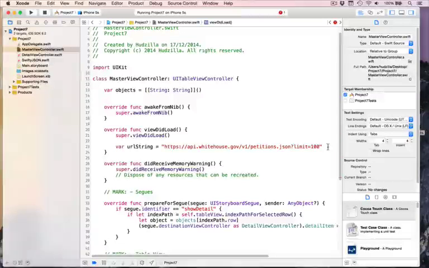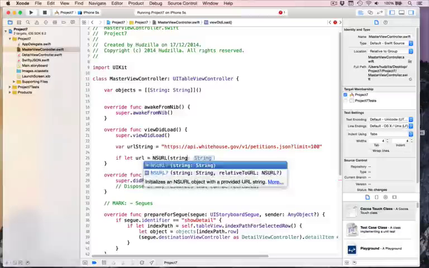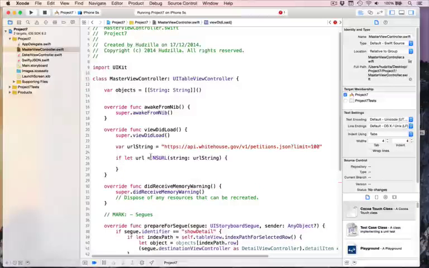Then let's convert it to an NSURL, and we'll do it the clean way this time, so you can start to learn the safer way of programming. Rather than force unwrapping everything, you should use if let. So we'll do if let url equals NSURL from a string, urlString, then, so that means make an NSURL from our URL string, and if it works, put it into url. If it does not work, don't execute this code. Before we were just doing exclamation mark, which is fine to learn with, but as you progress, you'll use it less and less and be a bit safer in your code.